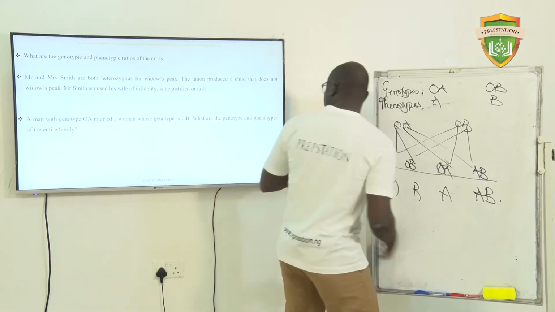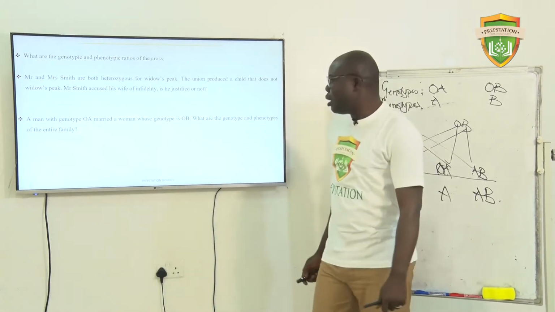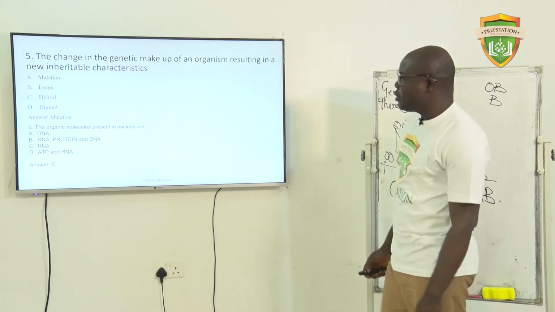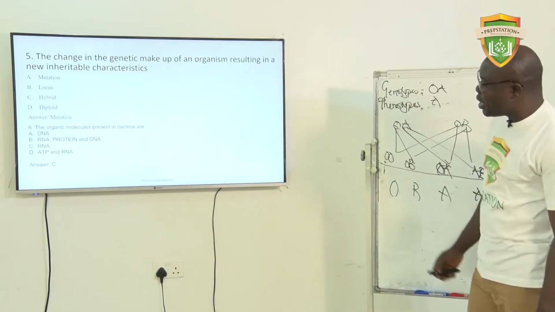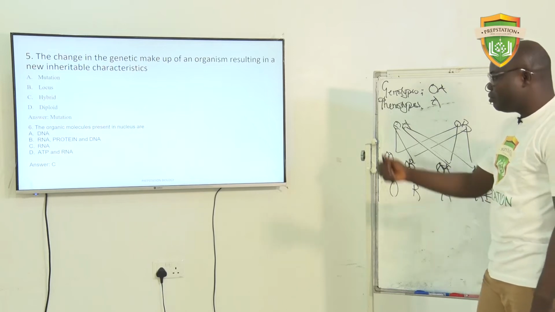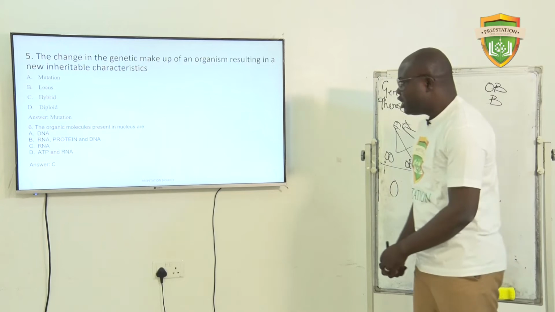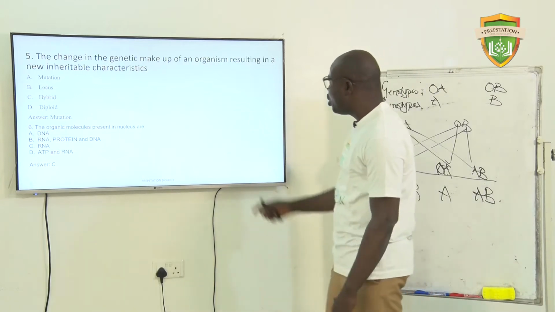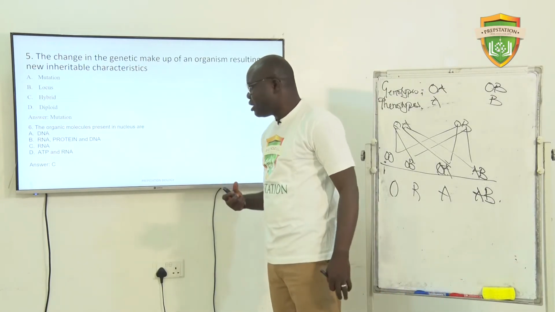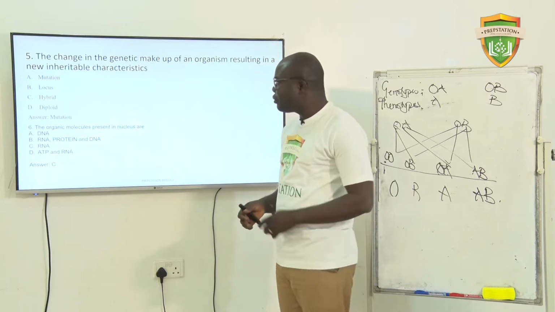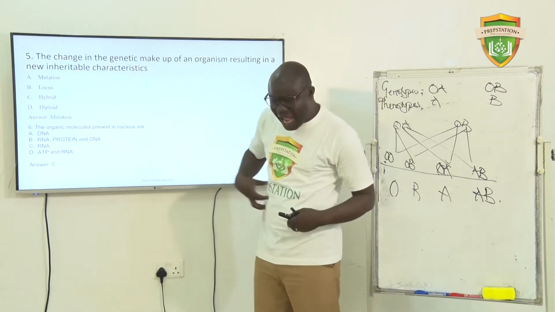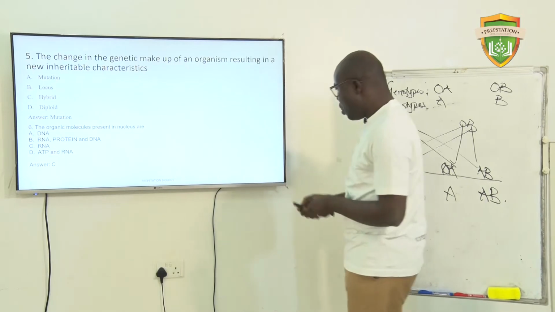Okay, so let's move on. Let's look at the possible question that can come out in JAMB from the topic that we just treated. The change in genetic makeup of an organism resulting in a new inheritable characteristic. What am I talking about? What change now can happen in the gene of an organism?